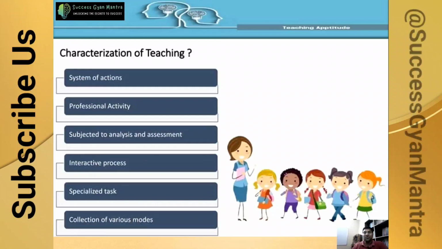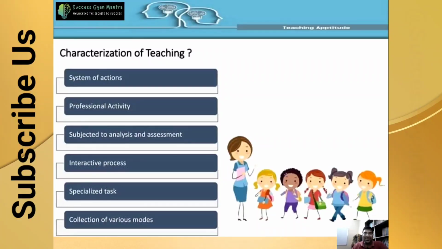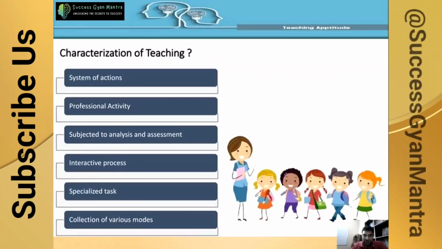So how can we interact with the students, what is the better method to interact, so that we can identify the students' issues and problems. Then specialization task: we give the task to particular students as per their specialization and capacity, and the teacher should also be specialized in a particular area, where they can understand and provide good knowledge according to their area of specialization.